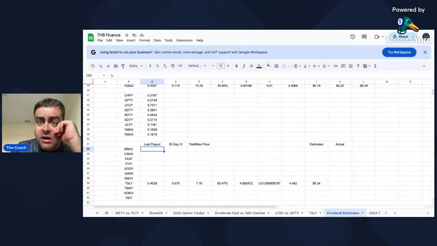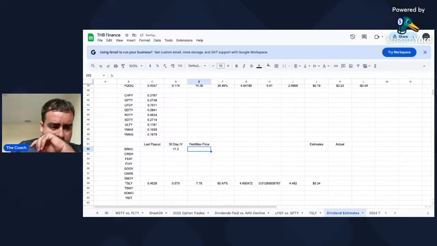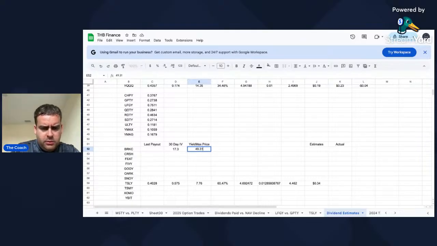It's not a very volatile stock. So I'm surprised that they released a YieldMax fund for this one. BRKC, make sure I'm doing this right here. BRKC 49.31. So it hasn't had too much of a chance to erode any NAV.